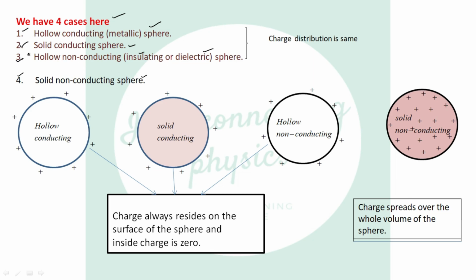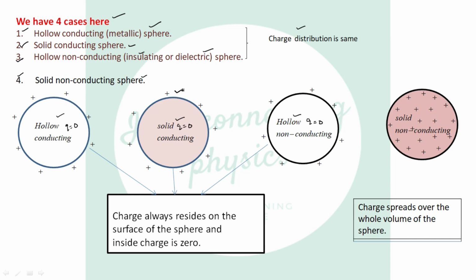Now, in the first three cases, the charge distribution will be the same. For hollow conducting, for solid conducting, and for hollow non-conducting sphere, the charge given to the sphere always resides on the surface of the sphere, and inside the sphere charge will be 0. In hollow conducting or hollow non-conducting it is clear, because inside it is empty, so there is no space where charge can reside. So charge will reside only on the surface of the sphere.